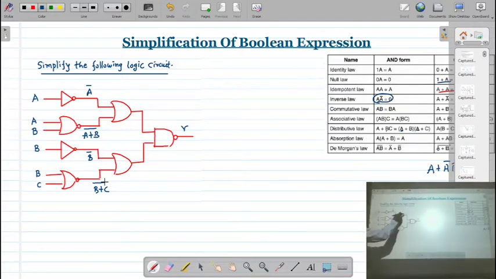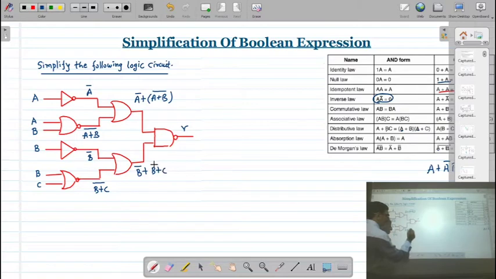Now at the second level of the logic gates, there are OR gates. In this OR gate, A bar and A plus B whole bar are the inputs. So the output will be A bar plus A plus B whole bar. In the same way, the output of this logic gate is B bar plus B plus C whole bar. Now these two are given to a NAND gate.